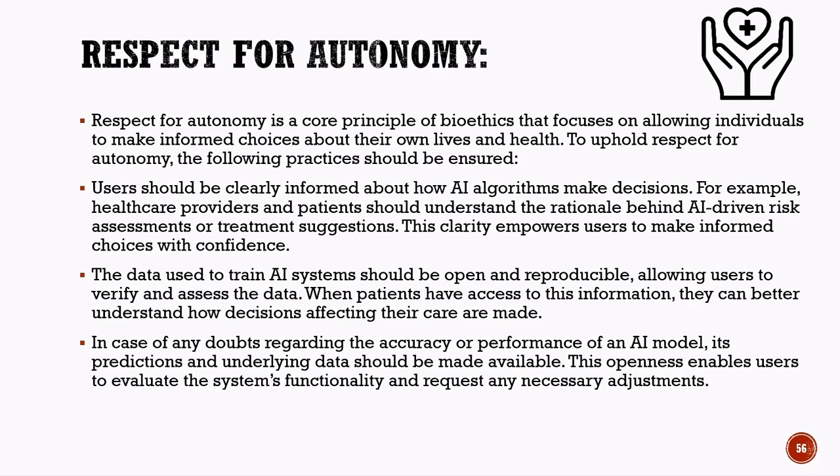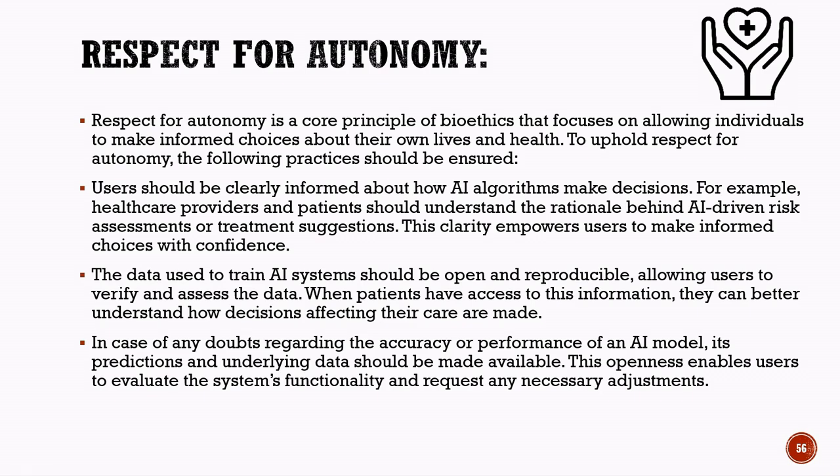Another important aspect of autonomy is openness and transparency of data. The data used to train AI systems should be accessible and reproducible so that users can verify and understand how decisions are generated. When patients and healthcare professionals have access to this information, they can better trust the AI system and evaluate its reliability.